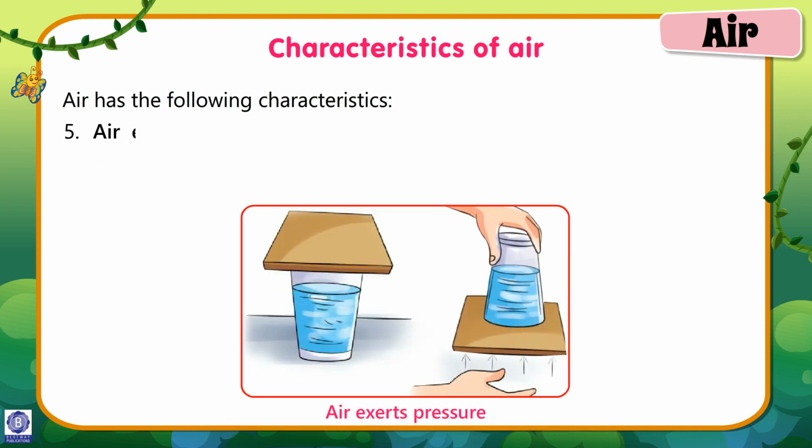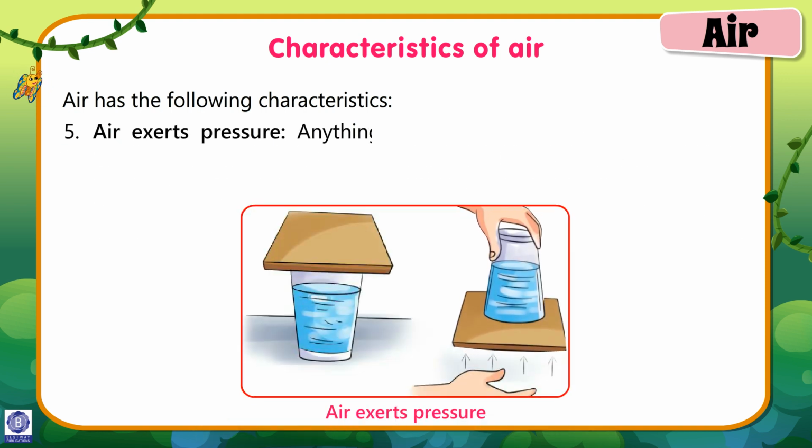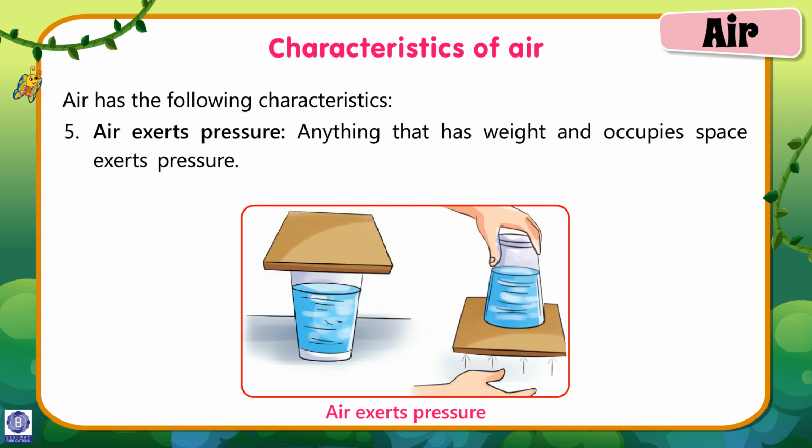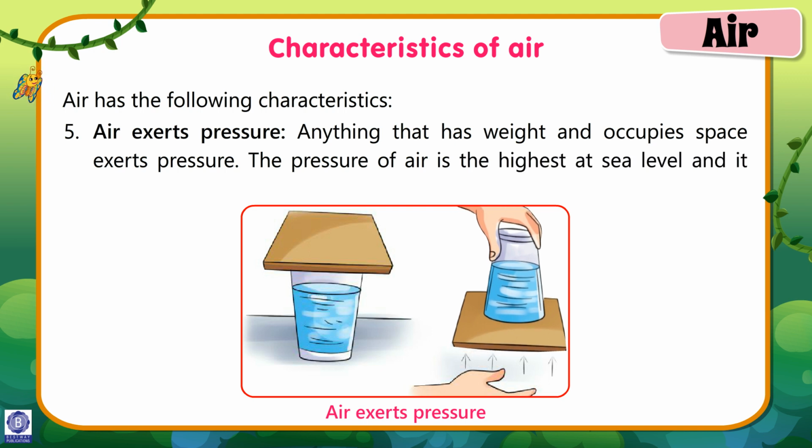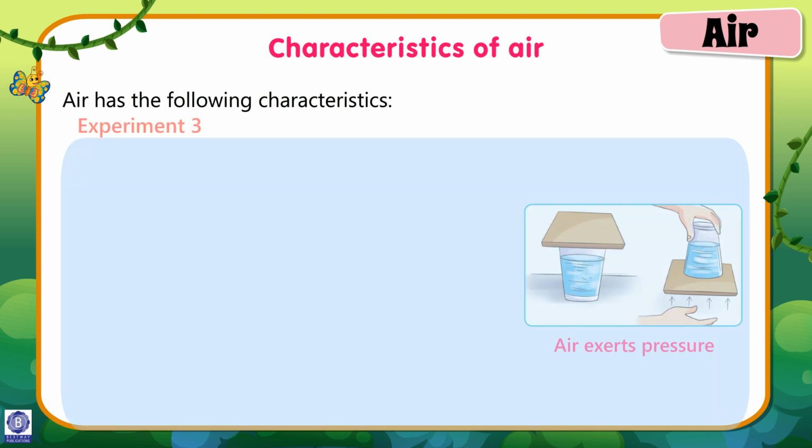Number 5. Air exerts pressure. Anything that has weight and occupies space exerts pressure. The pressure of air is the highest at sea level and decreases with the height.